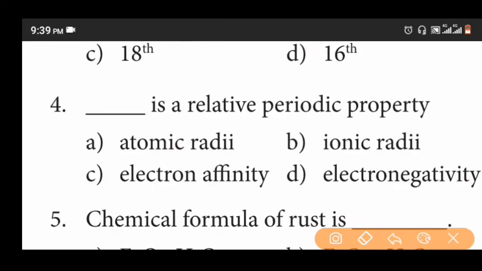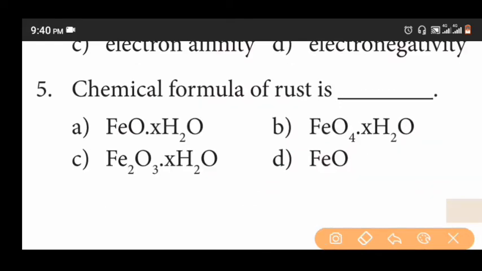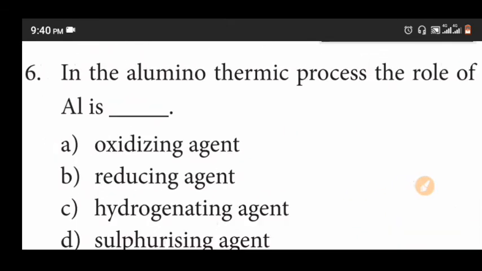Fourth question. Dash is a relative periodic property. Options: atomic radius, ionic radius, electron affinity, electronegativity. The answer is option D, electronegativity. Fifth question. Chemical formula of rust is dash. Answer is Fe2O3·xH2O.